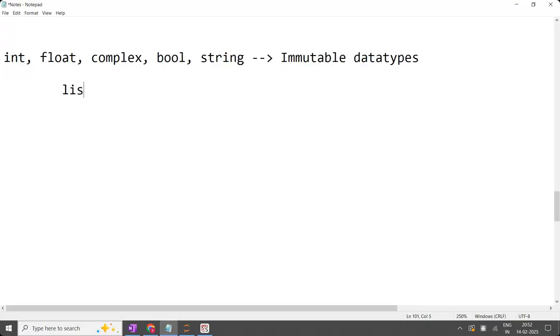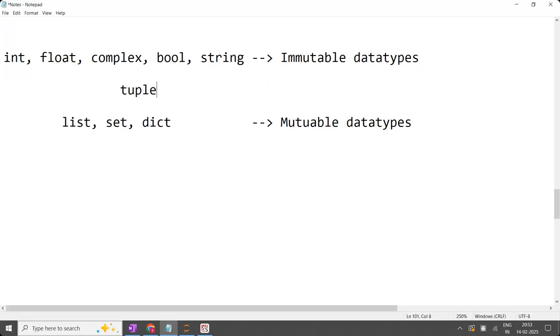And coming to list, set, dictionary, these three come under mutable data types. And tuple now also comes under immutable. These are the fundamental data types with immutable, and tuple is an advanced data type with immutable. This is also immutable only. So by default, it is choosing the immutable data type.